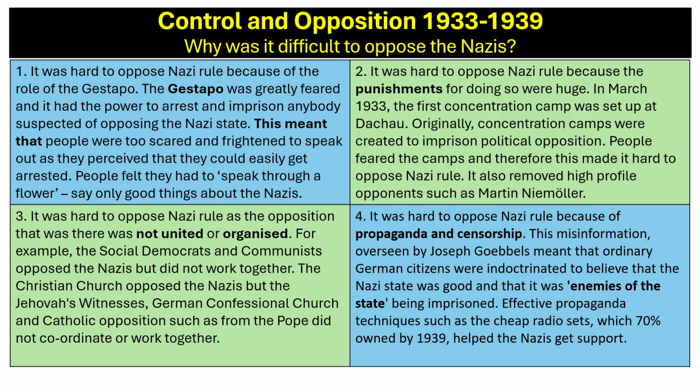It was also really hard to oppose Nazi rule because of propaganda and censorship. This misinformation, overseen by Joseph Goebbels, meant that ordinary German citizens were indoctrinated to believe the Nazi state was good and it was enemies of the state being imprisoned. Effective propaganda techniques such as the cheap radio sets, which 70% owned by 1939, helped the Nazis get support.